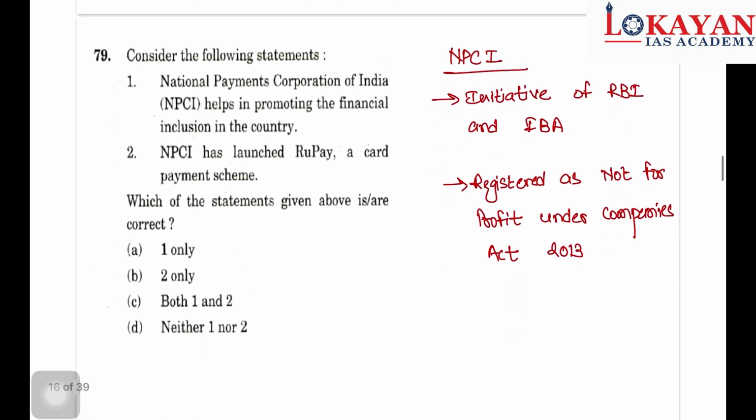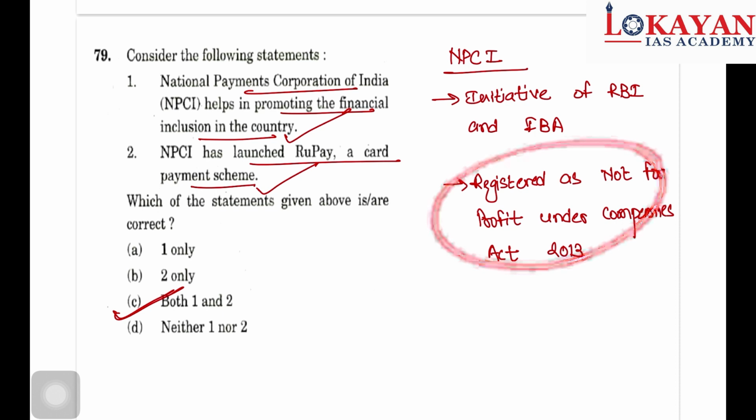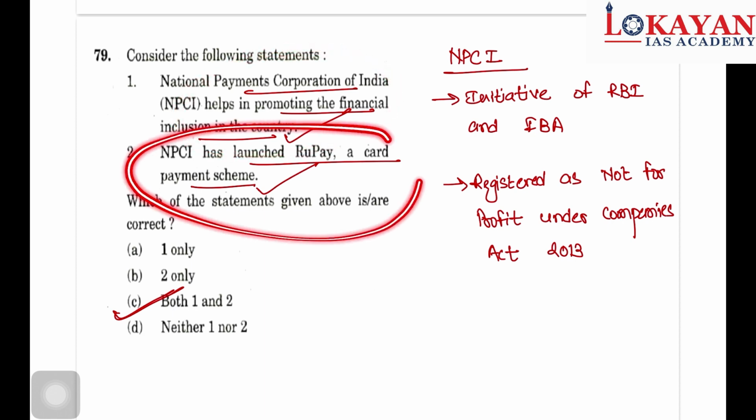Now NPCI. The first statement: NPCI, National Payments Corporation of India, helps in promoting financial inclusion in the country. So this is correct. NPCI has launched a RuPay card, a payment scheme. So this is also correct. Both statements are correct. So what is NPCI? It is an initiative of RBI and IBA and is registered as a not-for-profit company. So what you can understand from this question is that UPSC is checking your basic understanding regarding NPCI and some of its products which are in news.